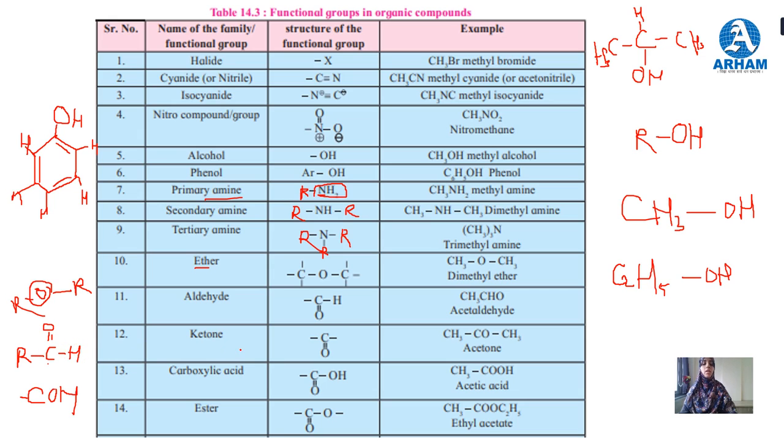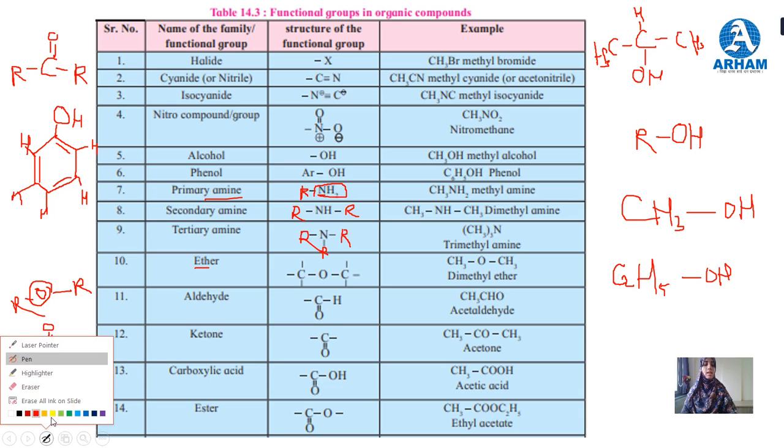The ketone is C double bond O. C double bond O is the carbonyl carbon. This is ketone, so the functionality of ketone is C double bond O. On the right and left there may be aromatic rings, in aromatic ketones. And in aliphatic and acyclic ketones, an R group, an alkyl group, will be present. This is ketone.